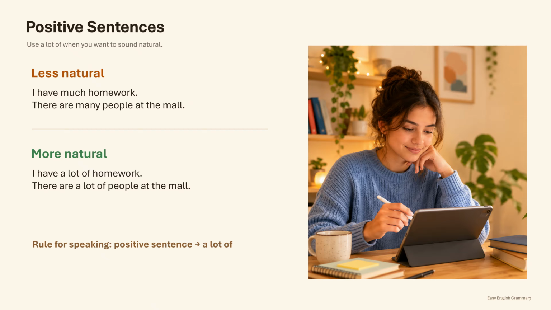A useful speaking rule is this. In a positive sentence, choose a lot of when you are unsure. It works with both countable and uncountable nouns, and it usually sounds natural. However, many can still be used in positive sentences, especially in formal writing, or when you want to emphasize a large number.